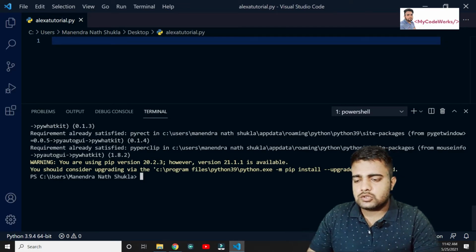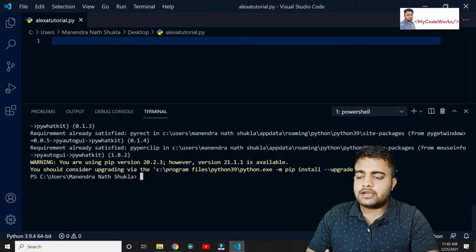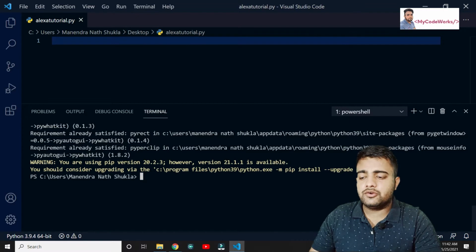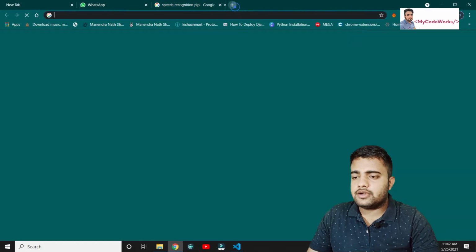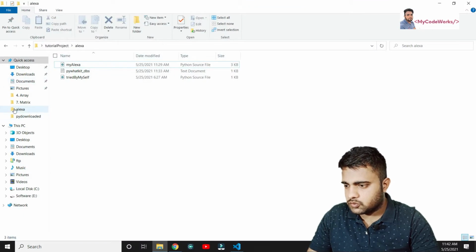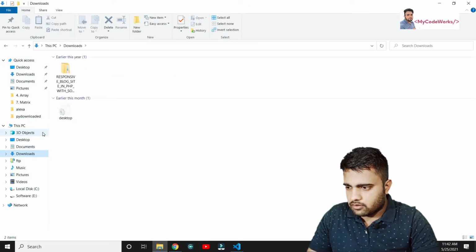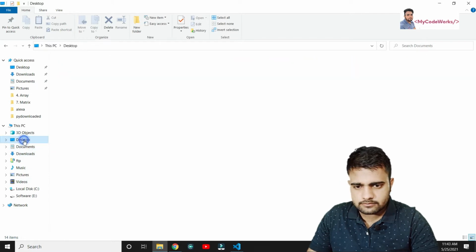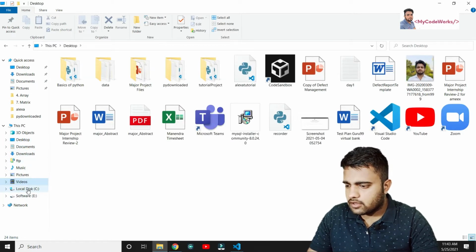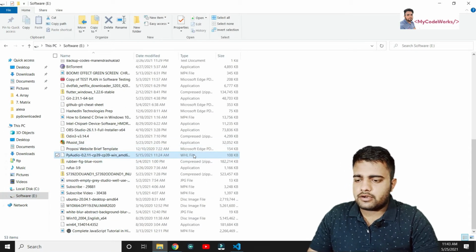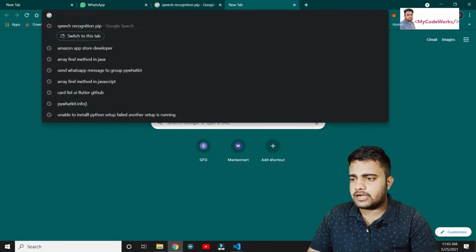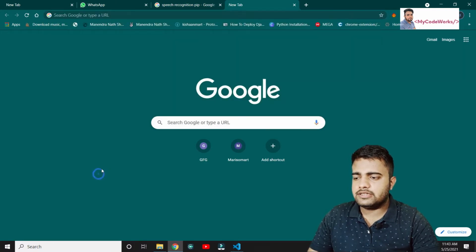So don't worry, while installing those things you may get some errors. Please read through them. For example, you may get an error while installing PyAudio. For PyAudio you can use a wheel package, a WHL file. You can download PyAudio; I have already downloaded it. Let me show you where I downloaded it. Somewhere I already downloaded that file. As you can see here, it's a WHL file. Now you can use this file to install PyAudio. I have already installed it.